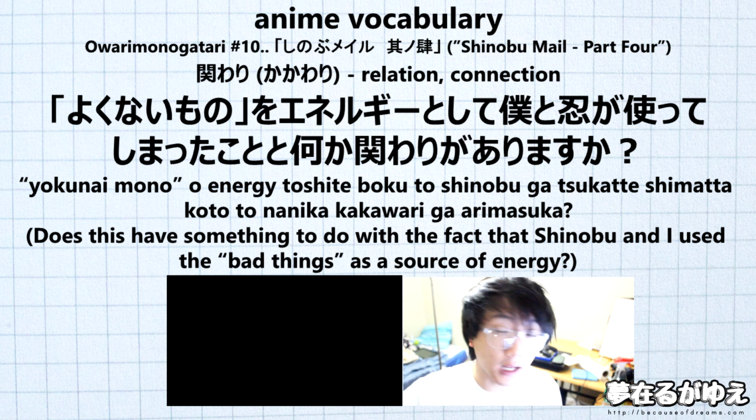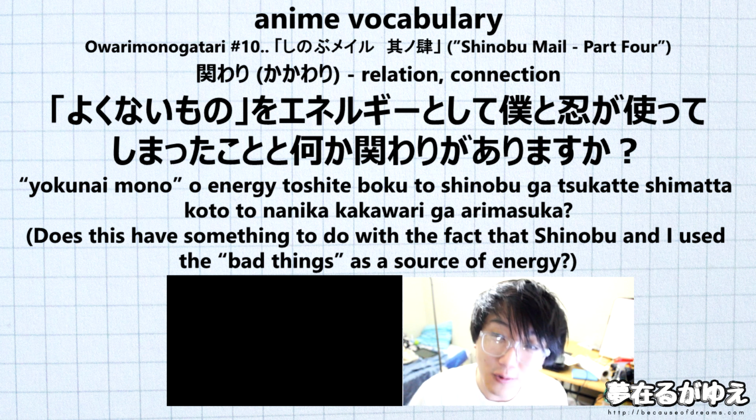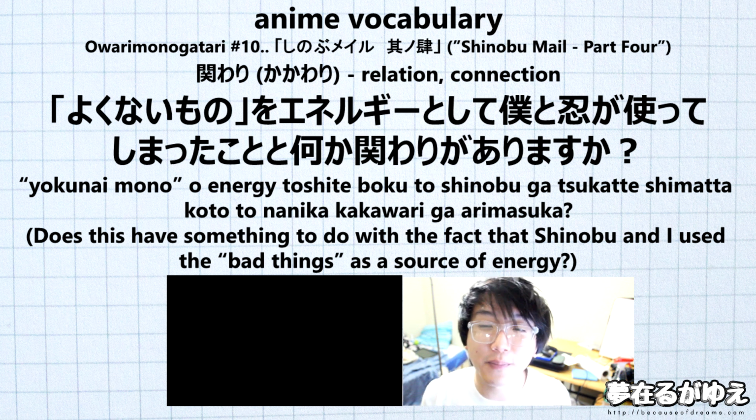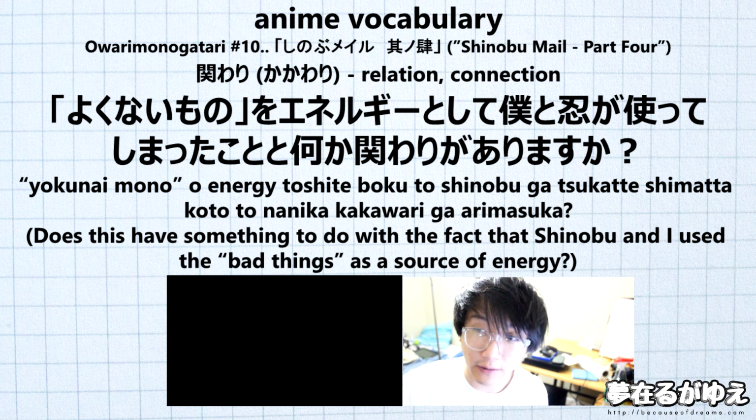Combine that with the nanika. Is there some kind of relation or is there any kind of relation? Then we combine that with the to. So is there any kind of connection with? Then with what? Well, that's going to be the part that we had before koto. So is there some kind of relation to the fact that Shinobu and I use the bad things as energy? And so that right there is the whole sentence, or rather the half sentence that we took away from the very long sentence because that was even more challenging.